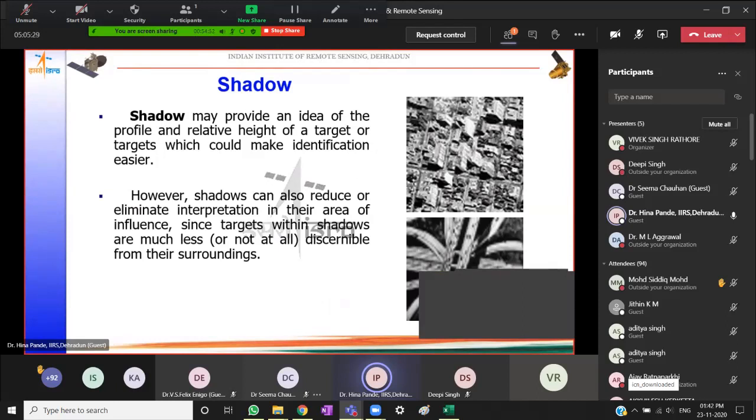Then comes shadow. Shadows are usually taken as noise or occlusion because they hinder interpretation. Wherever we have shadowed areas, features beneath the shadow do not have optimum contrast, and therefore it creates a hindrance in interpretation.